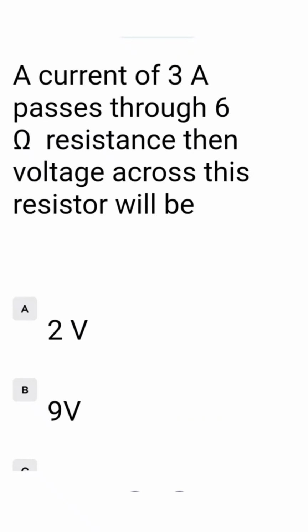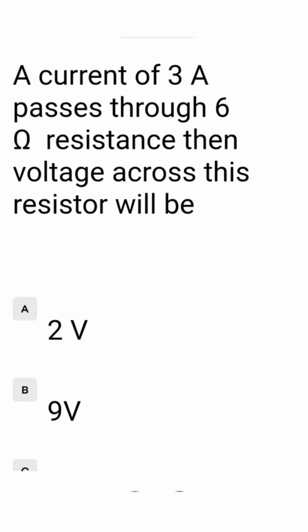Next MCQ: a current of 3 ampere passes through a 6 ohm resistance, then the voltage across this resistor will be. Here the formula is V is equal to IR. I is 3, R is 6, 3 multiplied by 6 is 18.